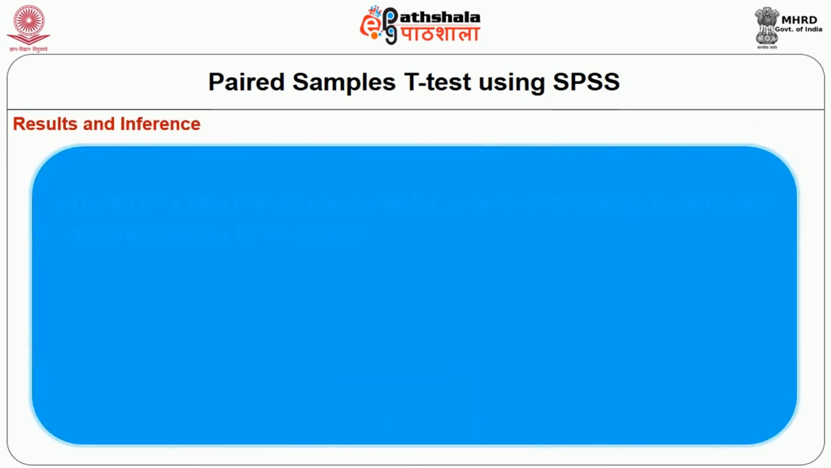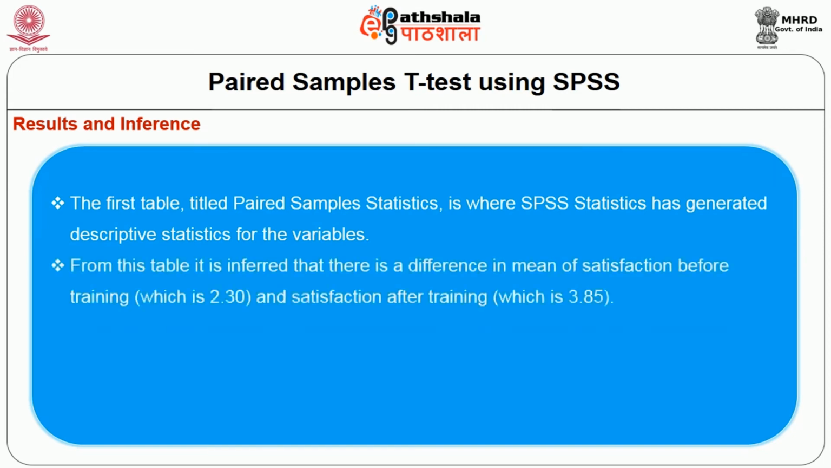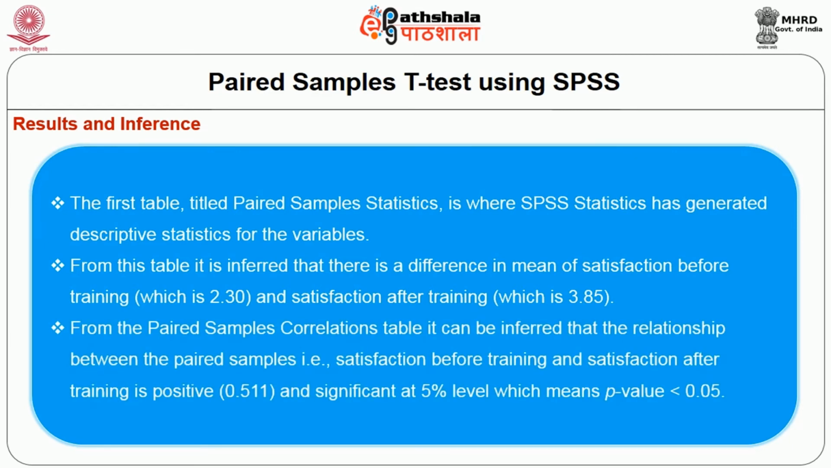The results and inference. The first table, titled paired sample statistics, is where SPSS has generated descriptive statistics for the variables. From this table, it is inferred that there is a difference in mean of satisfaction or preference before training, which is 2.30, and satisfaction after training, which is 3.85. From the paired sample correlation table, it can be inferred that the relationship between paired samples, that is preference before training and after training, is positive and significant at 5% level, which means p-value is less than 0.05.